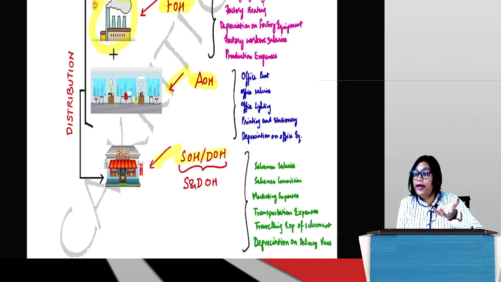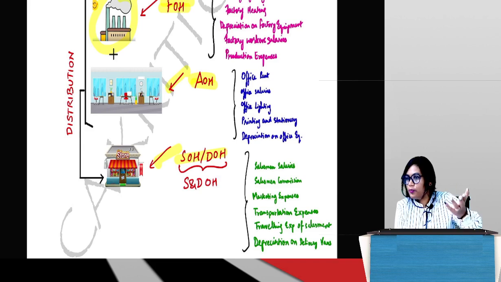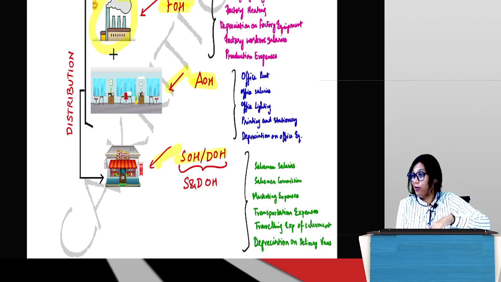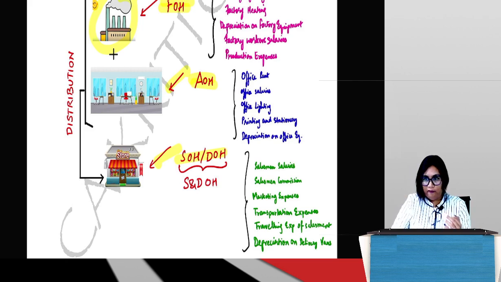Let's say you're using delivery vans to distribute the product. So the depreciation on that delivery van, all of those things, because it's all related to selling and distribution. Your marketing expenses, everything will come under selling and distribution overhead. So I've put some expenses in place to give you a broad overview of what will come under what. Guys, is it okay?